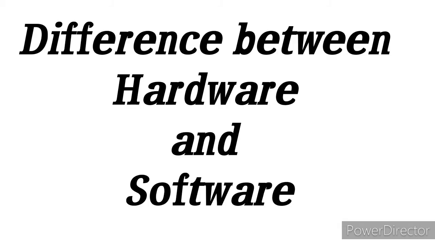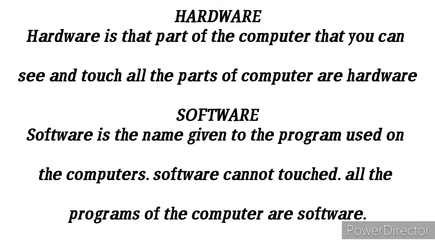Difference between hardware and software. Hardware. Hardware is that part of the computer that you can touch and see. All the parts of the computer are hardware. Software. Software is the name given to the programs used on the computer. Software cannot be touched. All the programs of the computer are software.